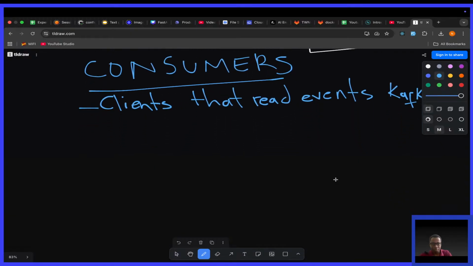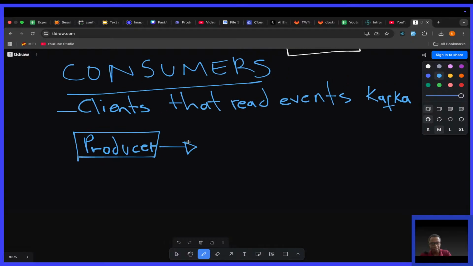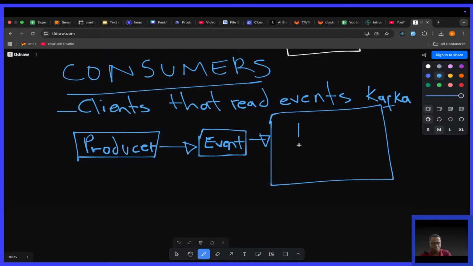So let's do another walkthrough. Let's say, for example, we have a producer. What does this producer do? The producer generates and publishes an event. And then Kafka picks up this event.